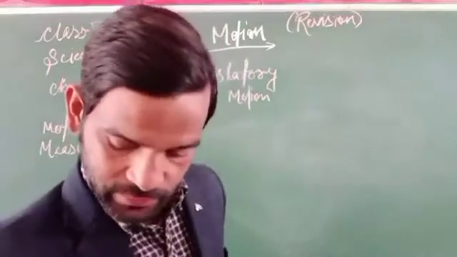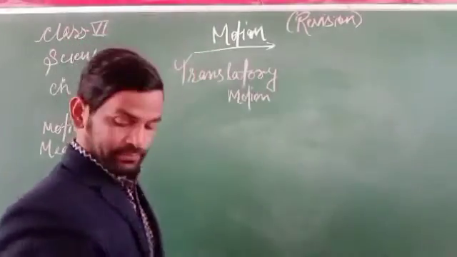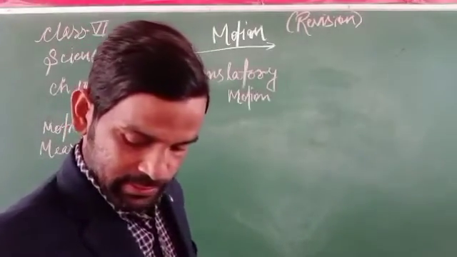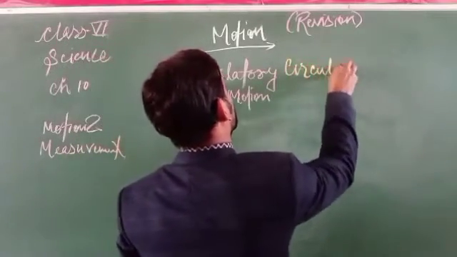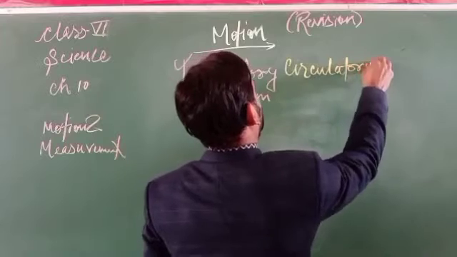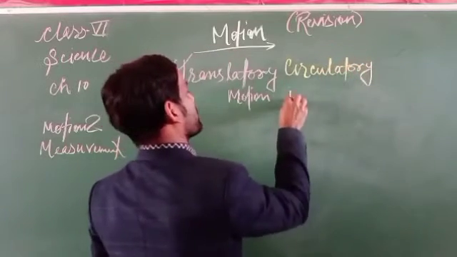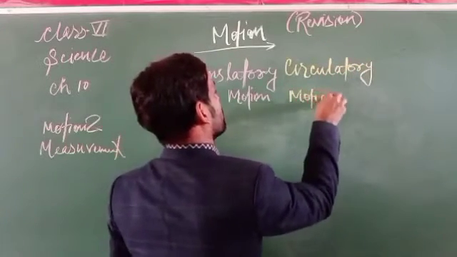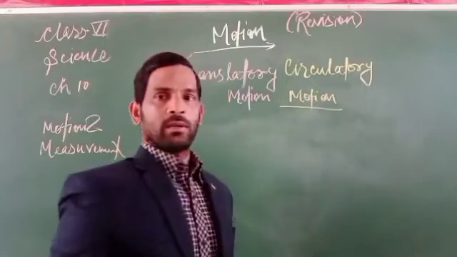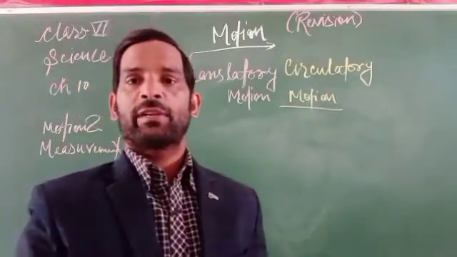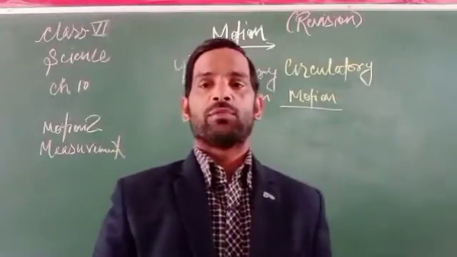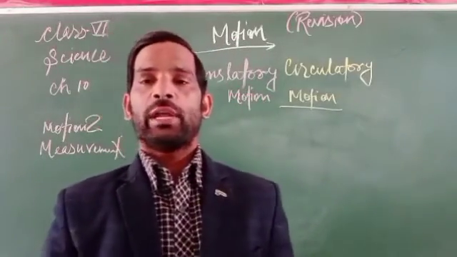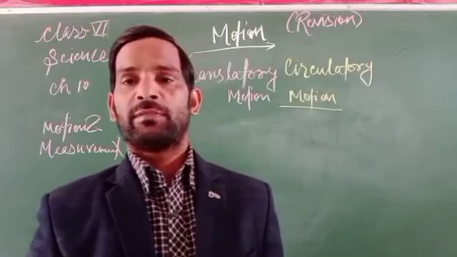Second one is circulatory motion. What is circulatory motion? Circulatory motion is a type of motion which repeats itself after some interval of time.